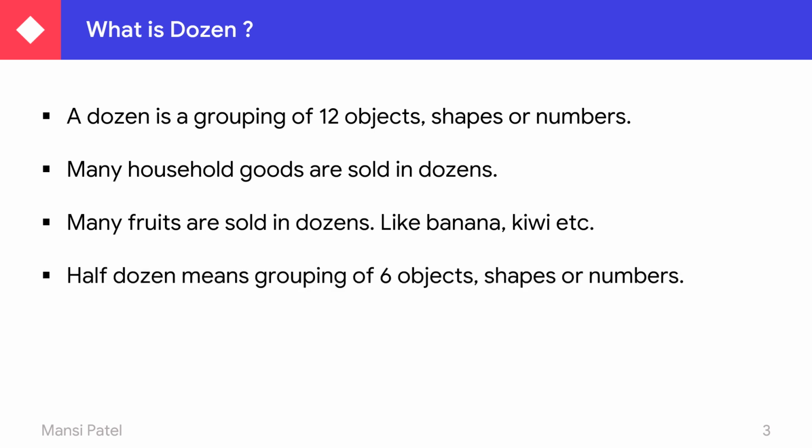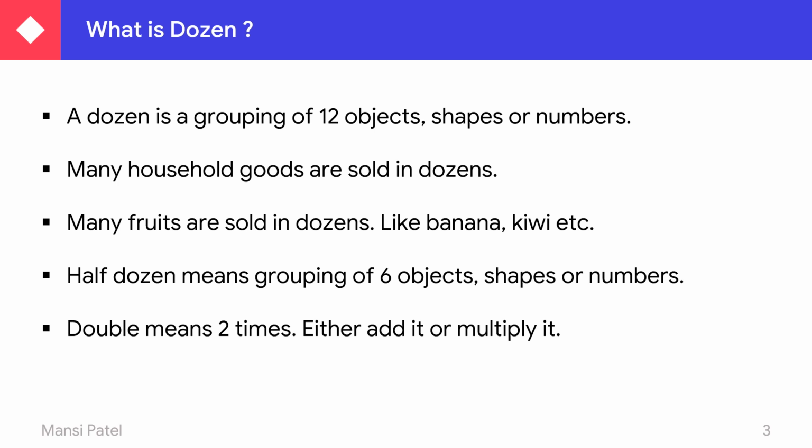Half dozen means a grouping of 6 objects, shapes or numbers. The same as century, half means divide into two equal parts. So here we have to divide this dozen into two equal parts. So what is the two equal part of 12? Means 12 we have to divide into two equal parts. That is 6. So we can say half dozen means a group of 6 things.